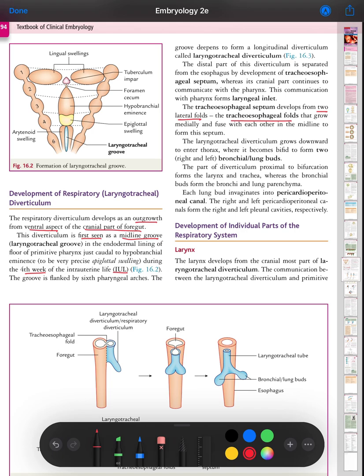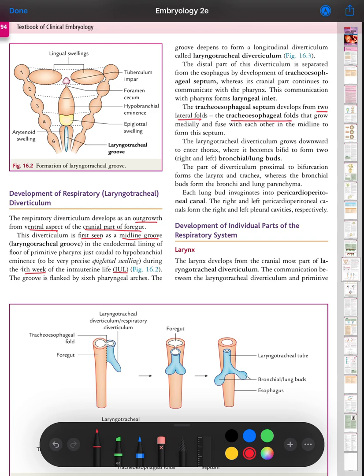The laryngotracheal diverticulum grows downward to enter the thorax, where it becomes bifid to form right and left bronchial lung buds. The part of the diverticulum proximal to the bifurcation forms the larynx and trachea, whereas the bronchial buds form the bronchi and lung parenchyma. Each lung bud invaginates into the pericardio-peritoneal canal. The right and left pericardio-peritoneal canals form the right and left pleural cavities respectively.